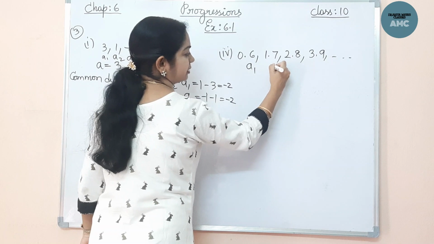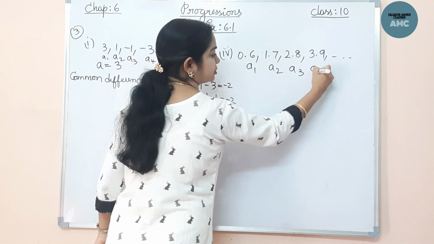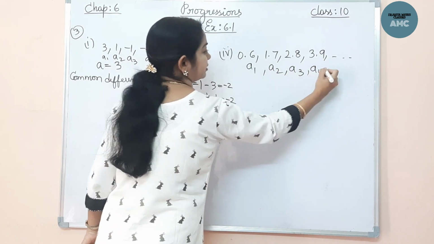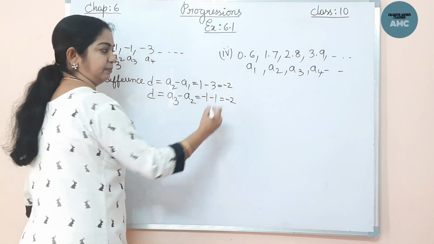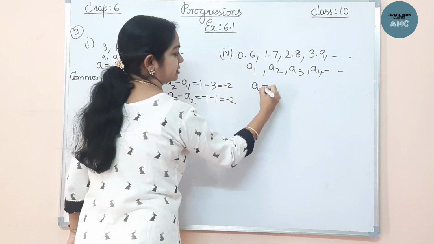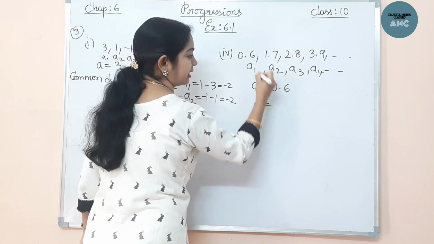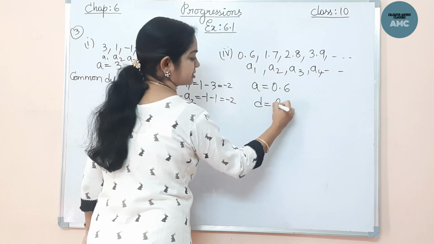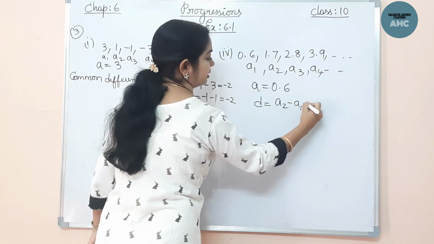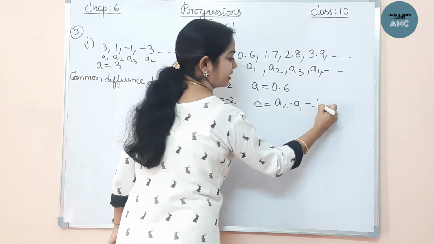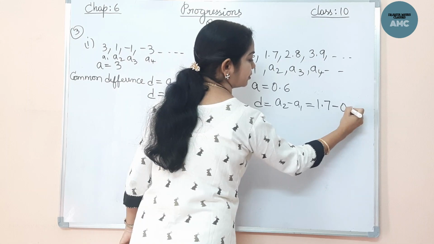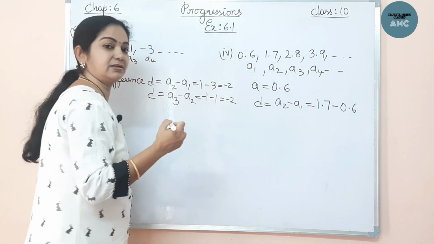This is A1, the first term, second term, third term, fourth term, given that they are in AP. So the first term A is equal to 0.6. Now the common difference: by subtracting the consecutive terms, A2 minus A1, that is 1.7 minus 0.6. How do you subtract decimals?